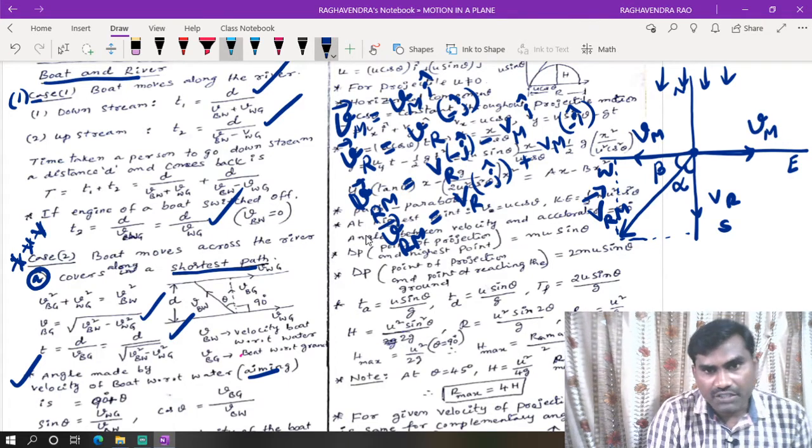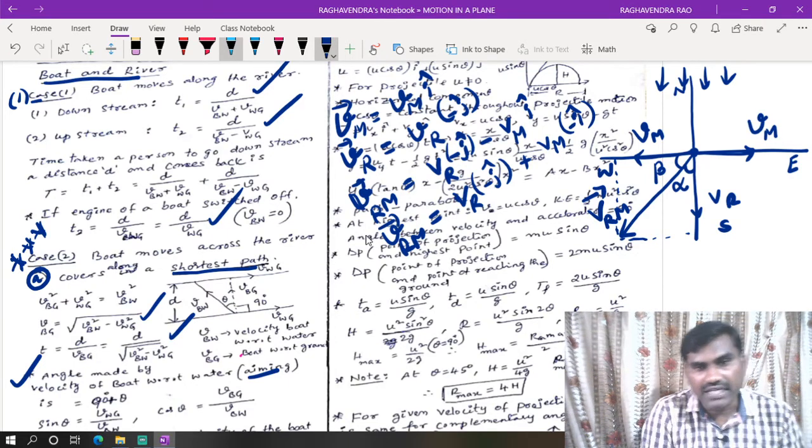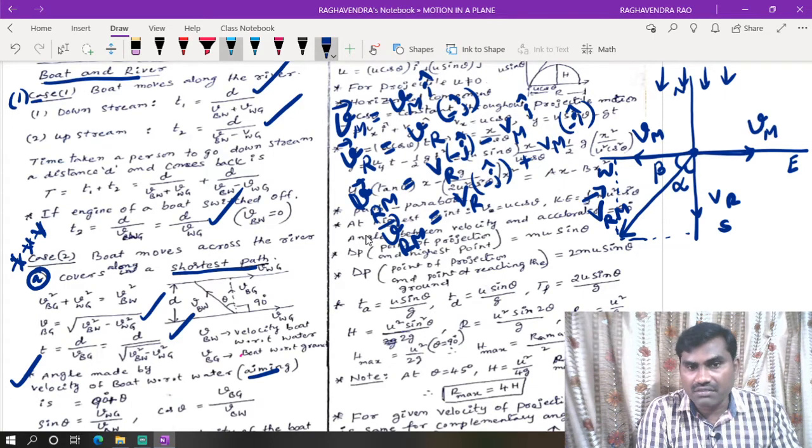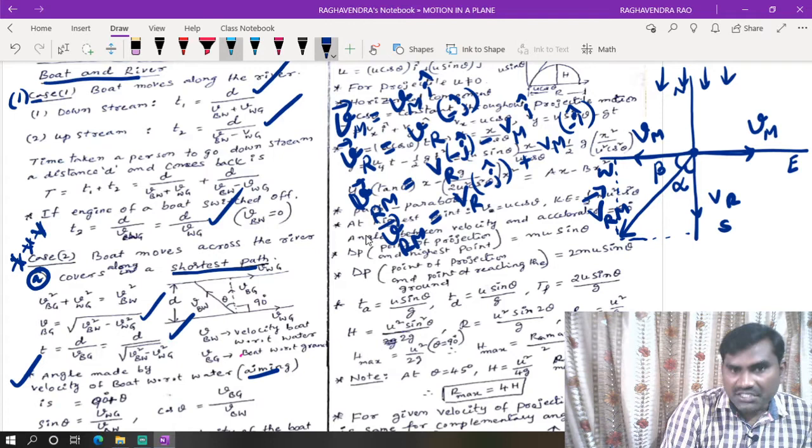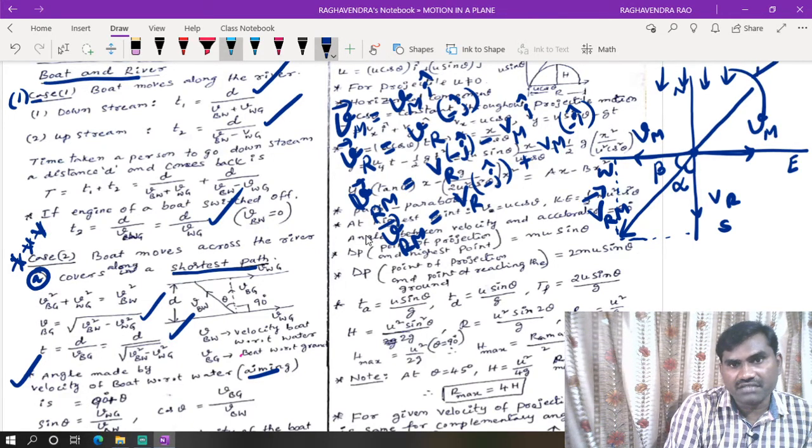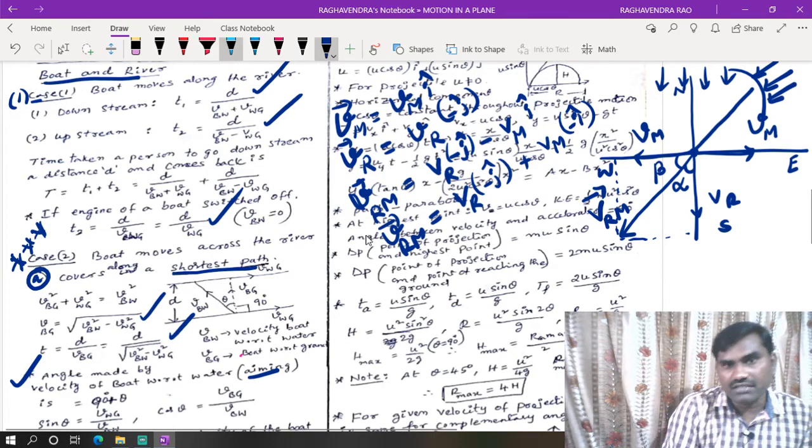The man feels the rain is falling along the direction of the relative velocity of rain with respect to man, so he has to hold his umbrella in that direction.